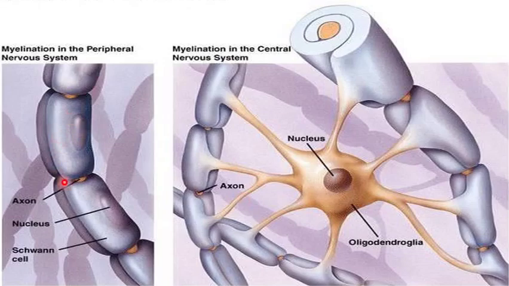This is a Schwann cell present in the peripheral nervous system, forms the myelination for one intranodal segment, while this oligodendrocyte forms the myelination for many intranodal segments in the CNS.